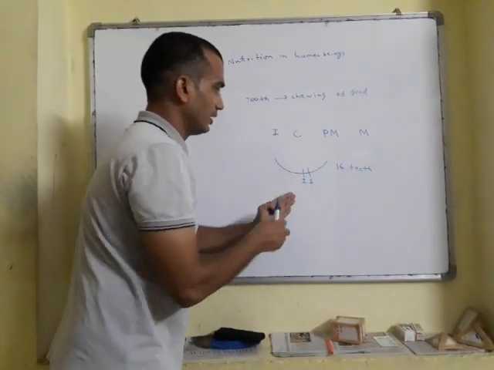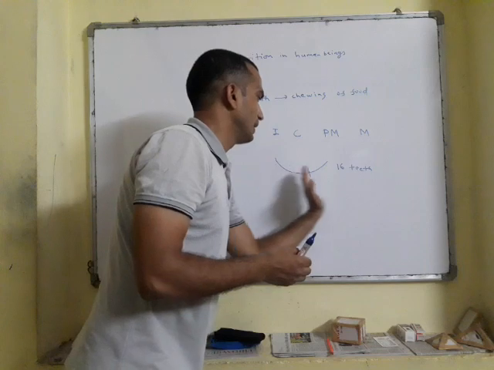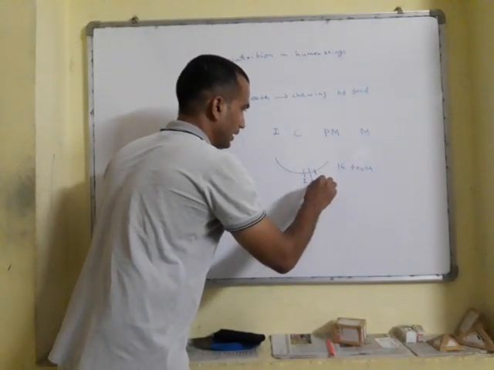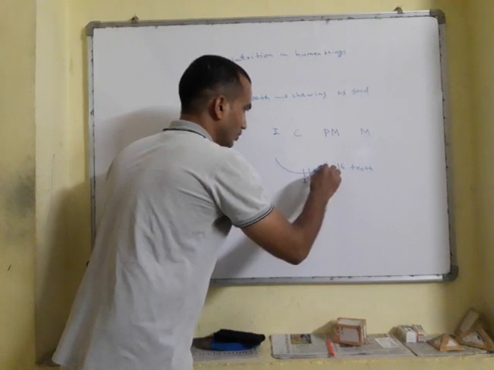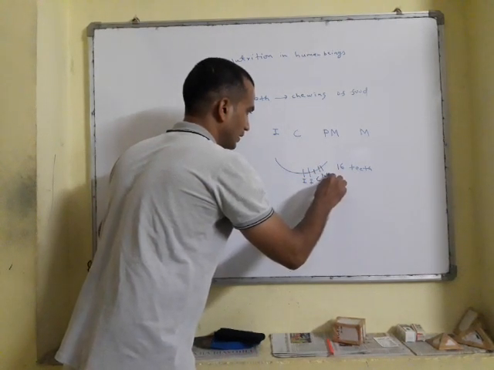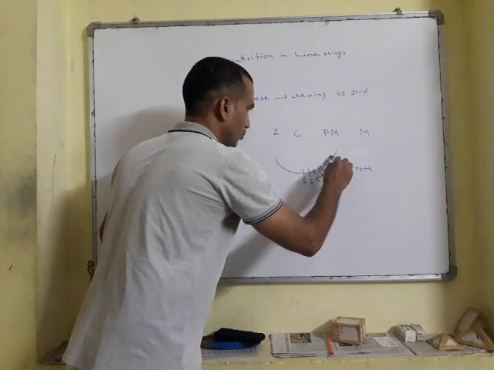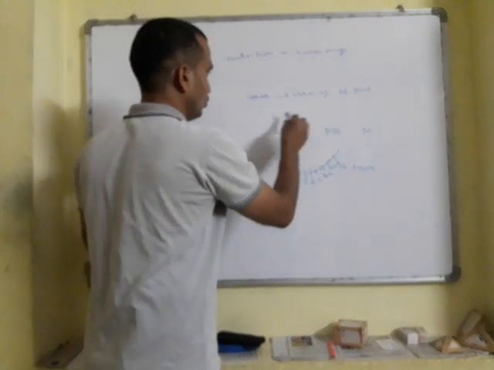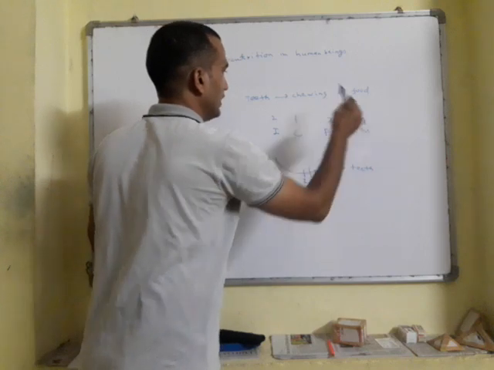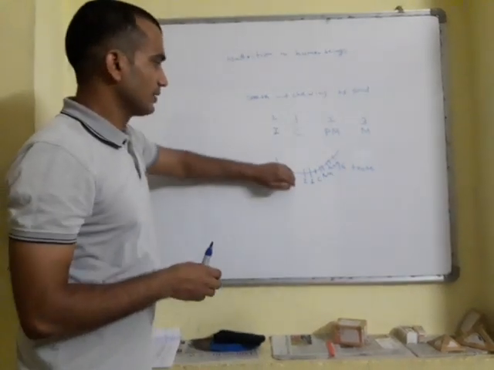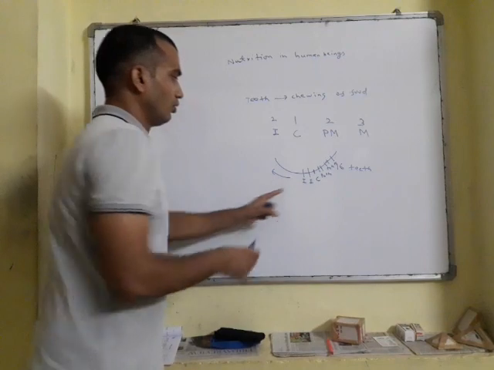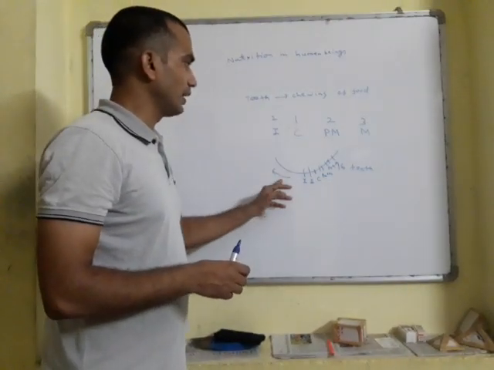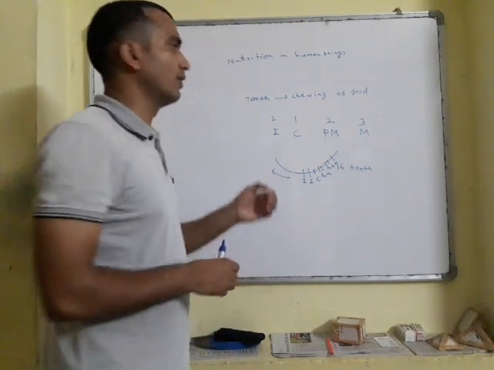When you see one part of the 8 teeth, there will be 2 incisors, 1 canine, 2 premolars, and 3 molars. Means you can say 2, 1, 2, 3. Similarly, this side also: 2, 1, 2, 3.